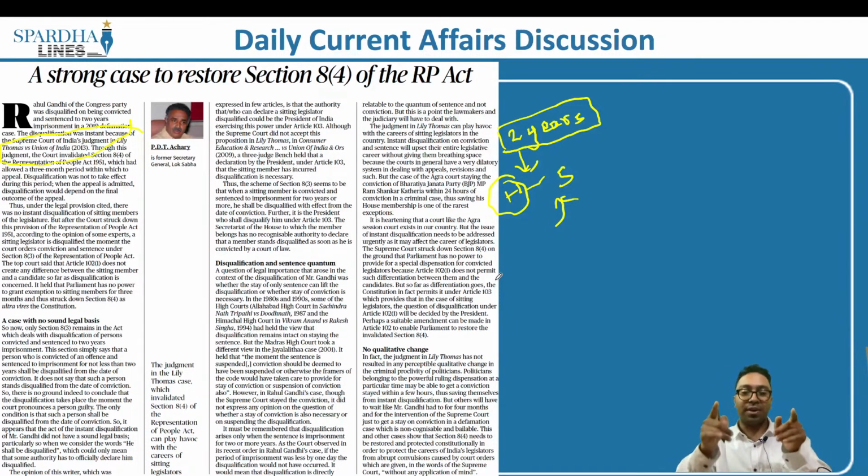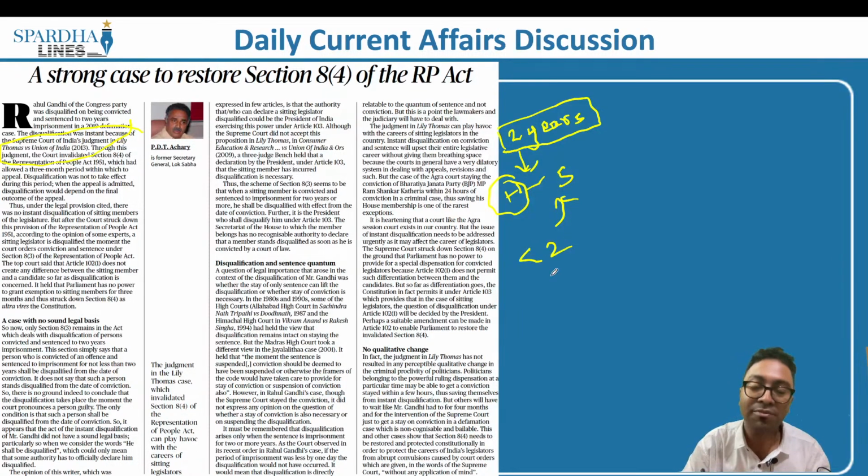This has to be rethought, because there have been ample number of cases where there are issues with respect to this understanding of Section 8(3), because a person might not have committed a crime. For example, even in the present situation of Rahul Gandhi, it is not a heinous offense, it is a non-cognizable offense, which is what the Supreme Court has also reiterated, that if it is anything less than 2 years, even if it is 1 day less than 2 years, it is not an offense for disqualification.